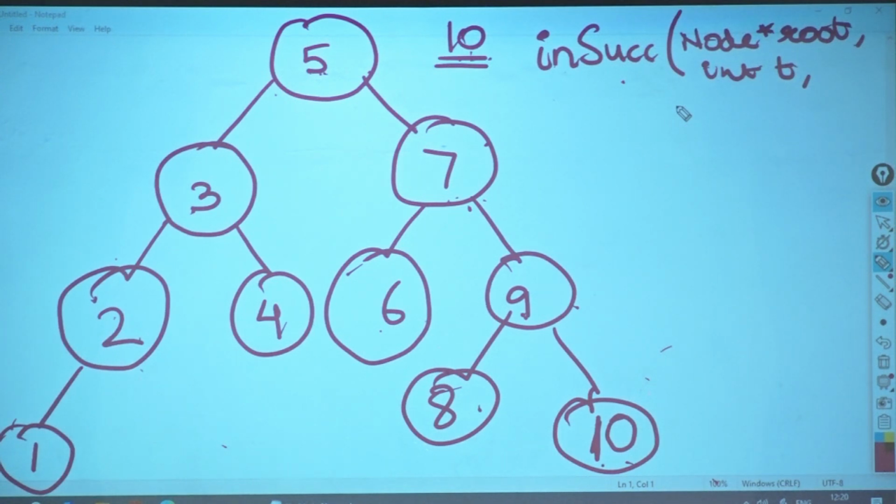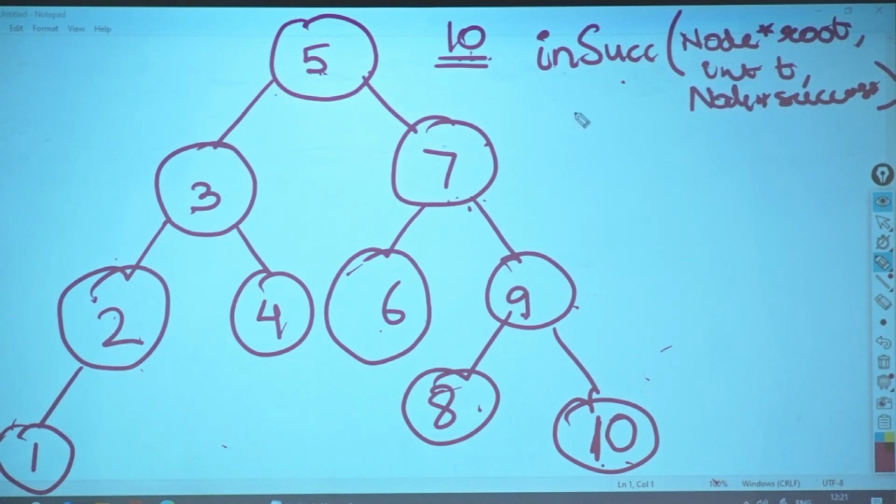Correct? So do I need to capture that state of my parent? One call down? Yes. So I will call it as what? Int successor. First time successor is what? Null. So what would I be passing? Null I would be passing for the first time. Huh? It should be a node. Okay, it can be a node. Let's have a node. If int, then node.data also I can pass. Okay, we'll pass it as node.